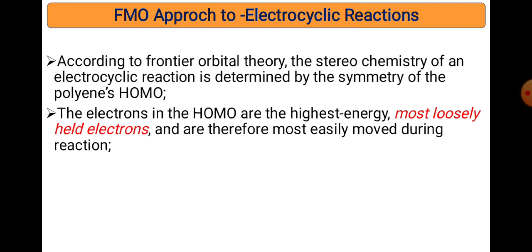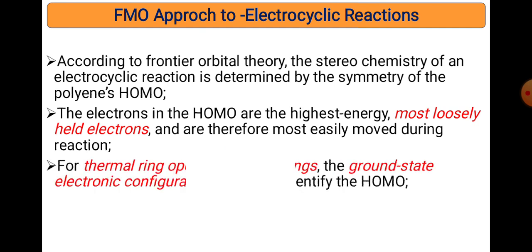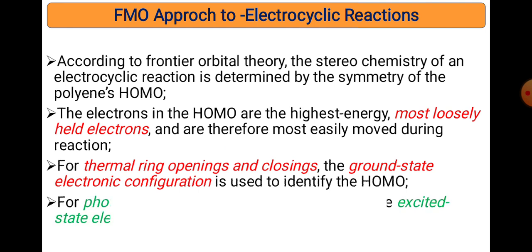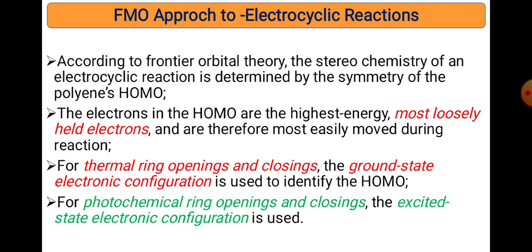Electrons in the HOMO level have the highest energy, as all of you know, because it is the highest occupied molecular orbital. That's why they are loosely held and move easily in the reaction during this process. That's why we always choose the HOMO. For thermal ring opening or ring closing, we use the ground state electronic configuration to identify the HOMO. For photochemical ring opening or ring closing reactions, we always use the excited state configuration of the HOMO or LUMO.